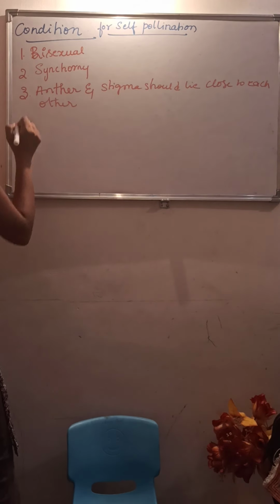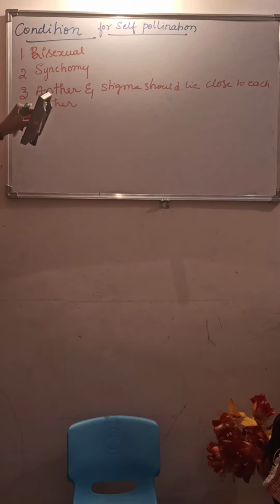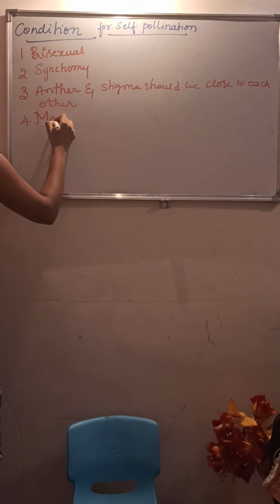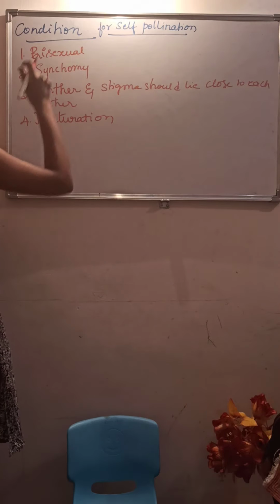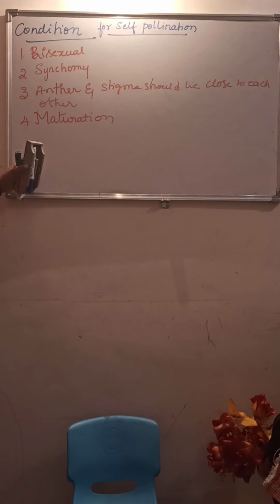So the next point is, as I told, in bisexual flowers the androecium and gynoecium, the sex organs, will be mature at the same time. The maturation is needed. They have to mature at the same time to undergo self-pollination. So these are the conditions for self-pollination. First, the flower should be bisexual.